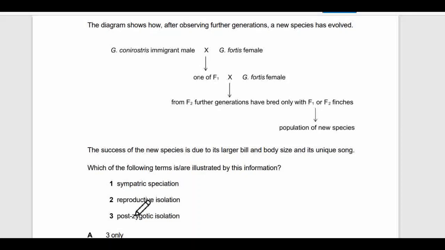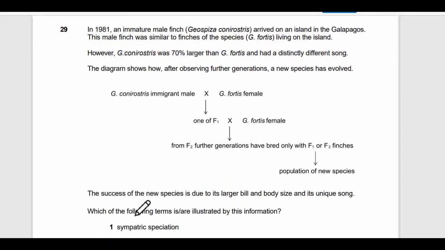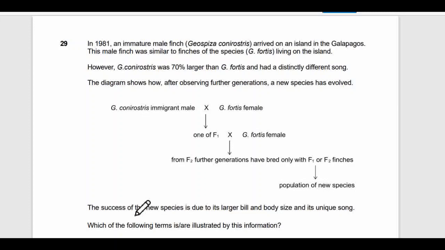Next is post-zygotic isolation. This can't be applied either, because this definition says that two species can breed, but the new generation can't be formed, or can't survive because of some problems after formation of the zygote.